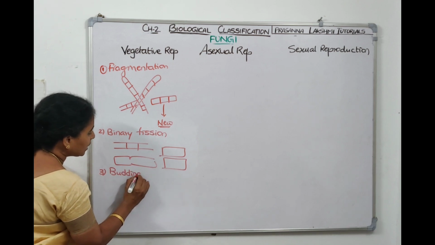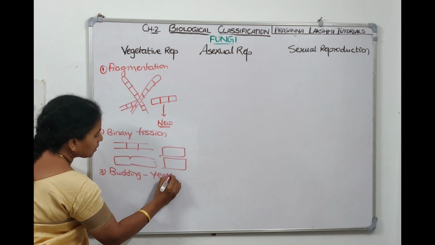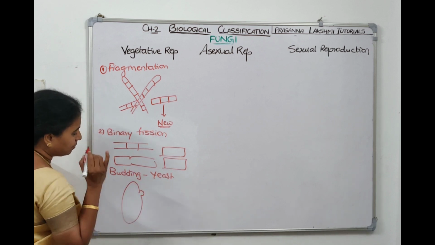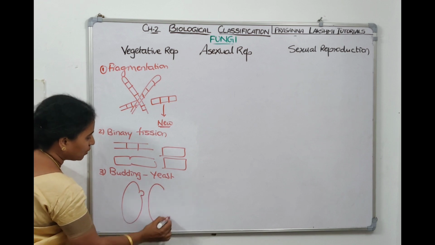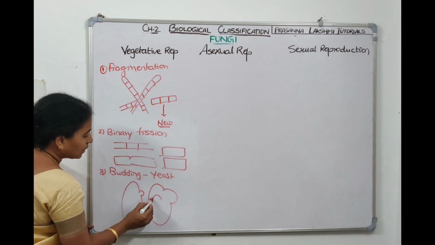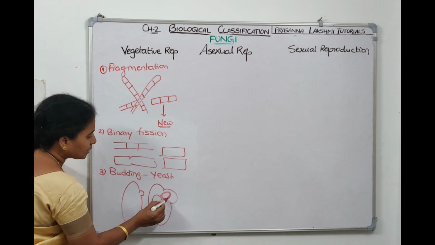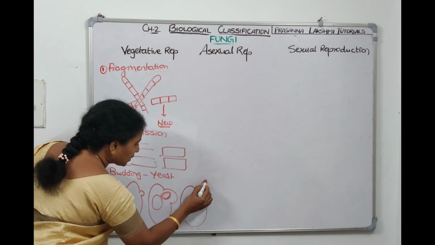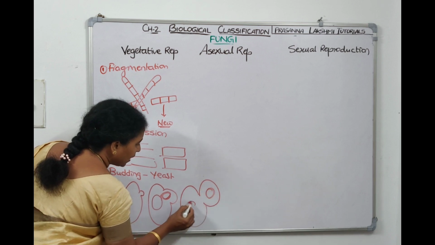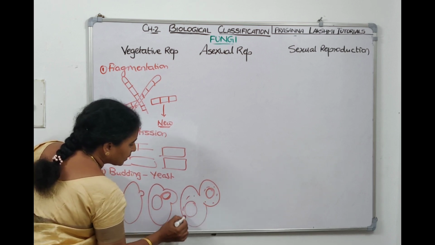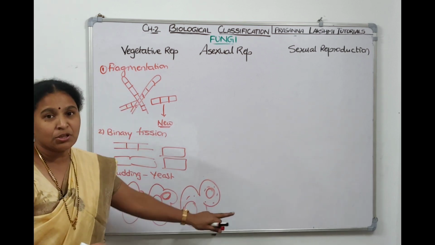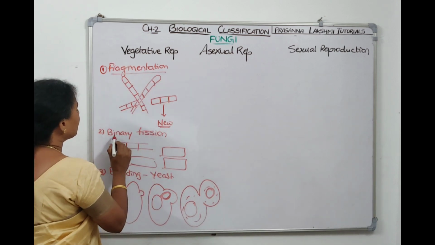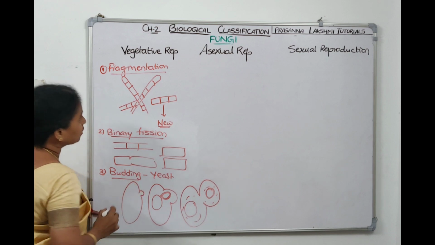Budding is commonly seen in yeast. Yeast is an oval structure like this. Here a small projection will come, which is called a bud. Gradually the bud grows. Then one copy of DNA moves into the bud. When the bud grows completely and gets its DNA and all its contents, it detaches and becomes a daughter cell. So there are three types of vegetative reproduction, children. The first one is fragmentation, the second one is binary fission, and the third one is budding.